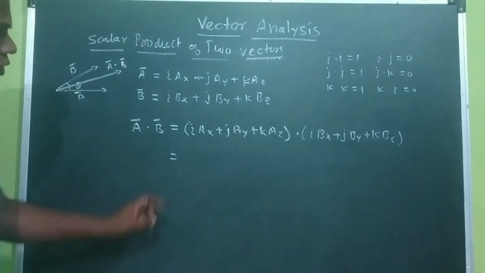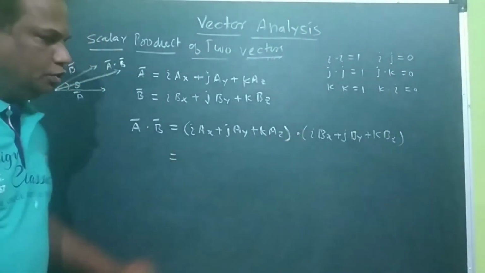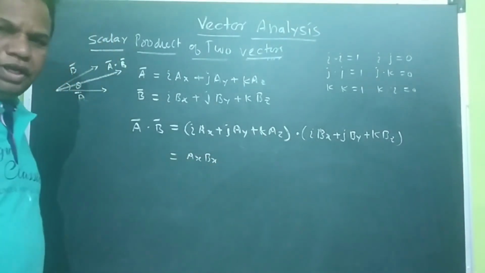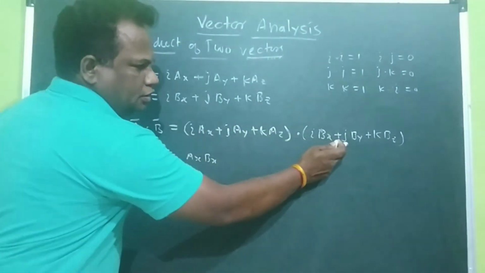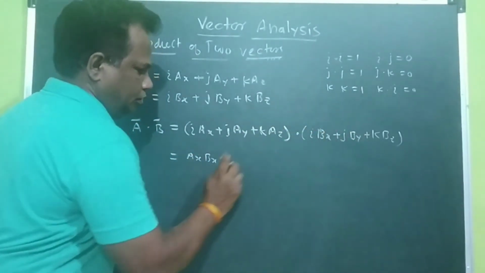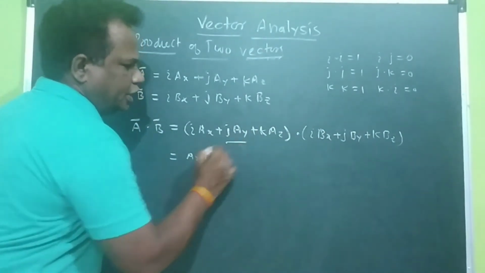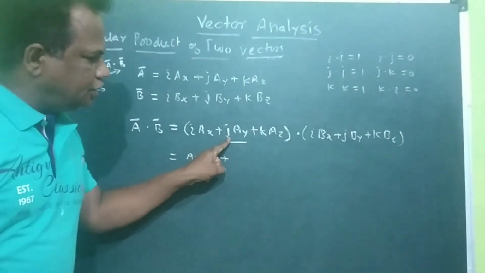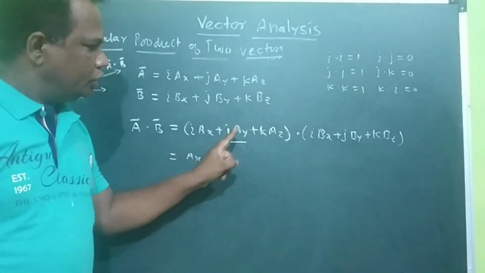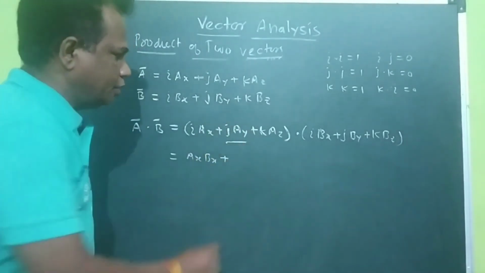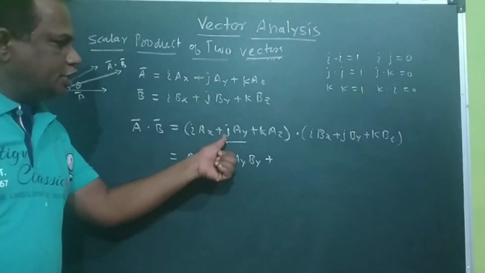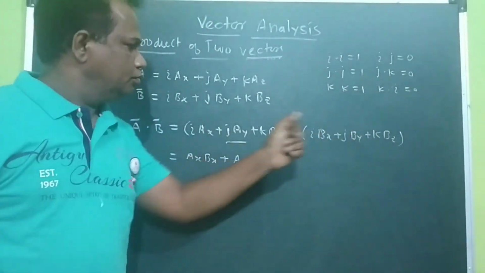Now i dot i gives AxBx, i dot j is 0, i dot k is 0. Then multiply the second term: j dot i is 0, j dot j is 1, that means AyBy, plus j dot k is 0.